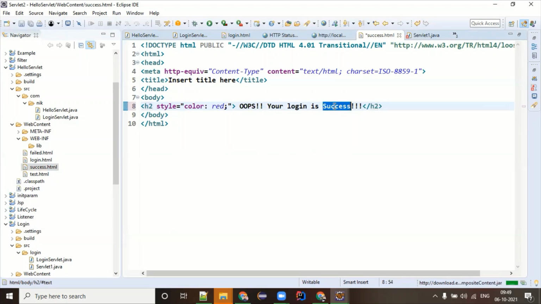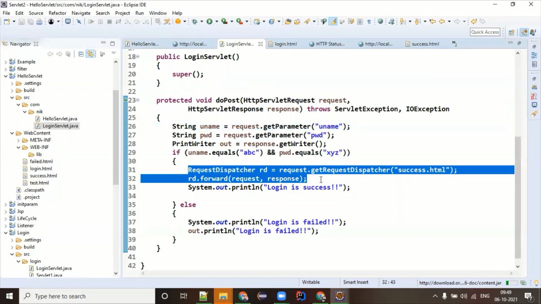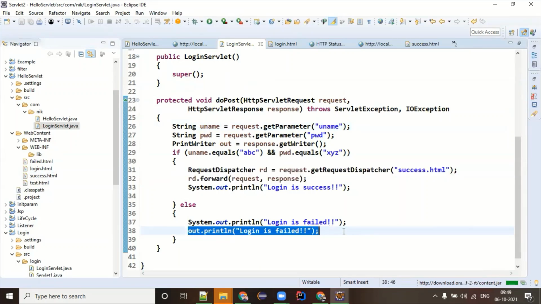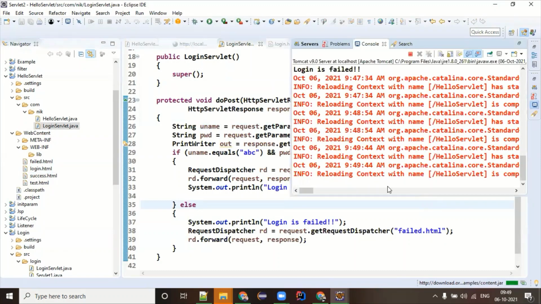Oops, your login is failed. Coming to our login servlet, doing the same fancy work here as well, but this time fail.html. See what I did actually.